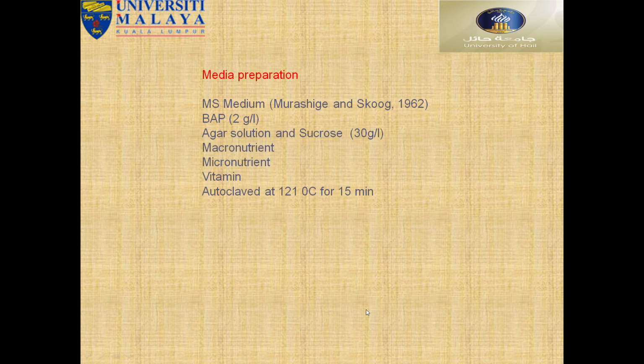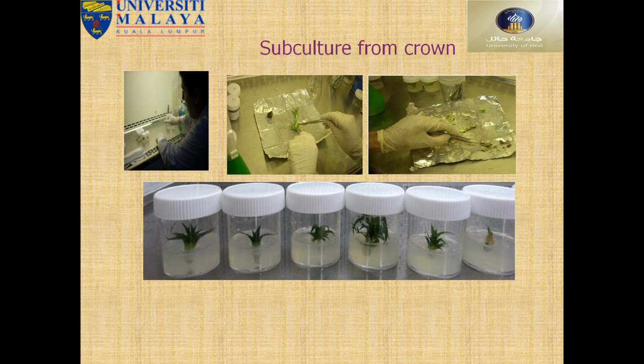After the second culture, we can do the same culture, different types of media preparation: MS media, agar, sucrose, macronutrients, micronutrients, vitamins, autoclaved. Then we autoclaved it at 121 degrees centigrade for 15 minutes. Then you see here images of different types. You can see also different types of the trees, small and bigger, at different concentrations.